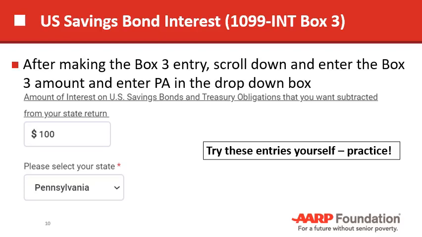Let's start with U.S. savings bond interest, box 3. This is relatively easy. You input the entry in box 3, then you scroll down and you find where it says enter the savings bond interest you want subtracted. So you would enter the amount and your state.